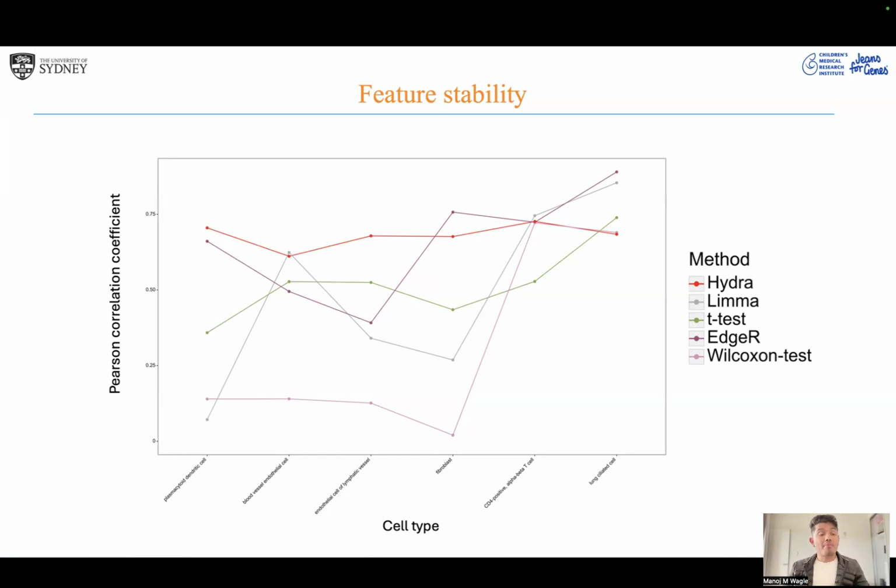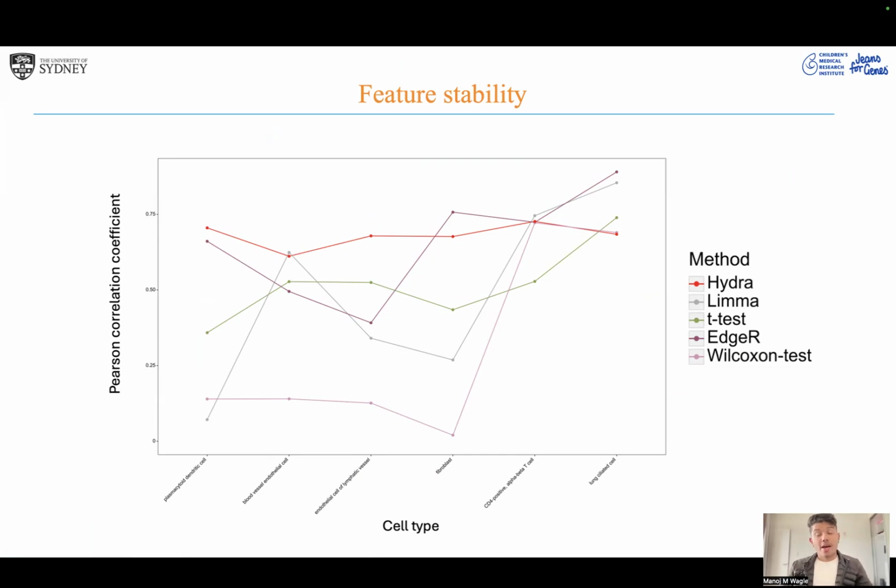We do that by computing the Pearson's correlation coefficient. Here I'm comparing against 4 well-known statistical methods. The reason specifically I'm comparing against statistical methods is that previously we did a benchmarking on evaluating this, and we found that deep learning models often have a little bit lower reproducibility compared to statistical models. This paper is in Genome Biology. It was published last year, so feel free to check that out.